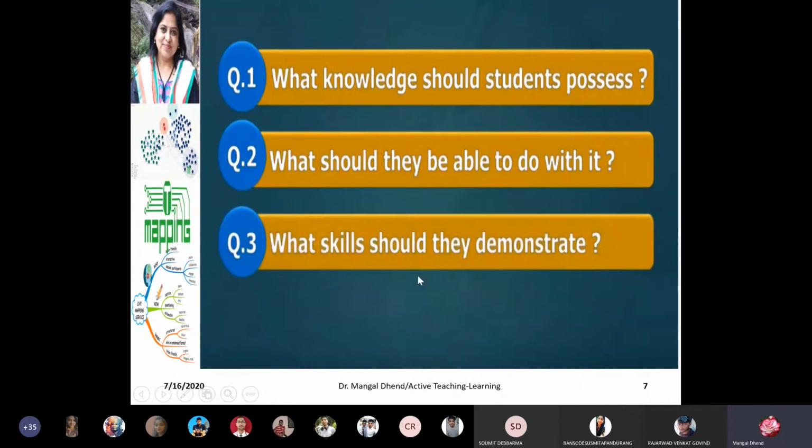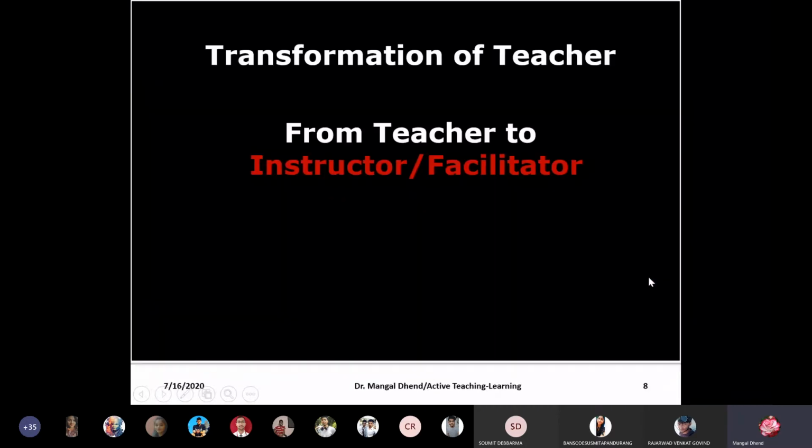So I have planned material science in that way. So what knowledge should students possess? What knowledge do you require? What should you do in class? And what skills should be developed? Because there is a lot of need. If you see, engineering education is transforming at a faster rate, and therefore all types of transformations are required.